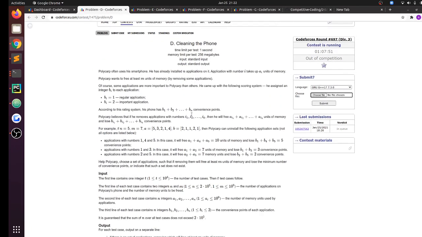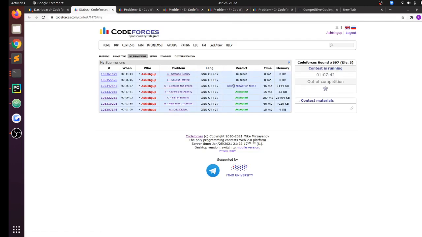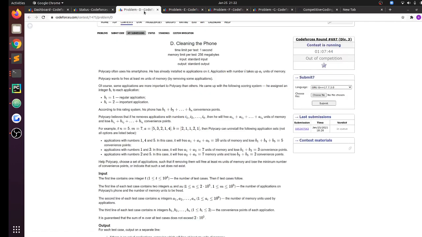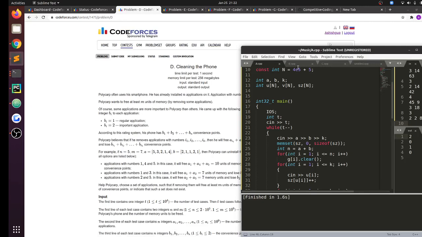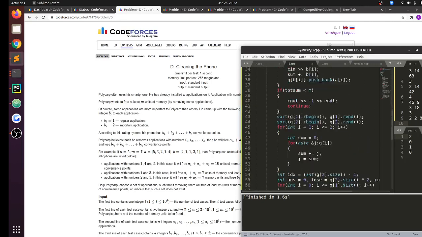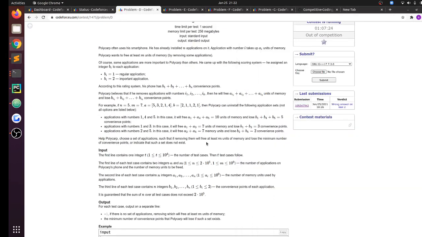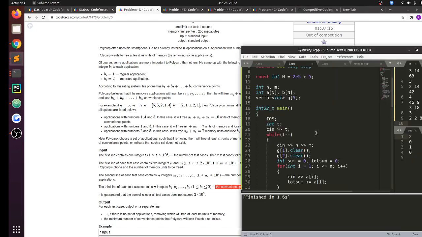Yeah, so problem D. Let me see if my solutions are judged. Okay, I got wrong answer on test 2 in problem D. So I'll debug that before explaining the solution. D was kind of a bad implementation problem. So let's see. Basically, in problem D, we want to free up m units of space by removing the minimum number of convenience points. So what did I do wrong?